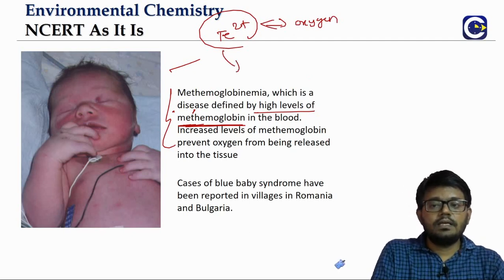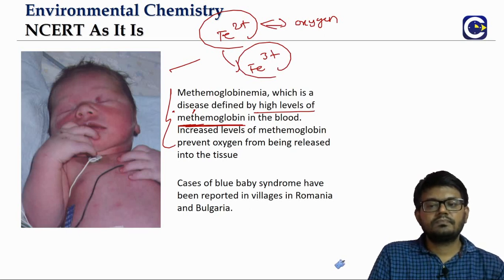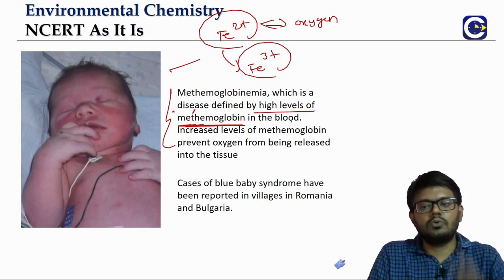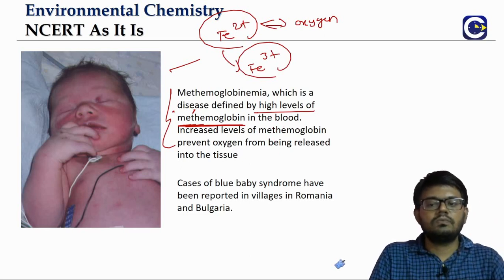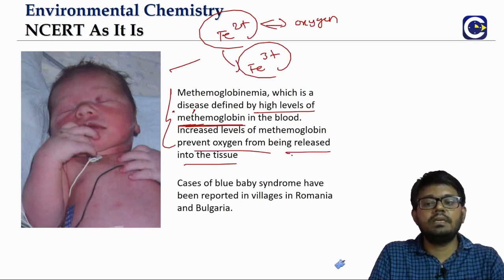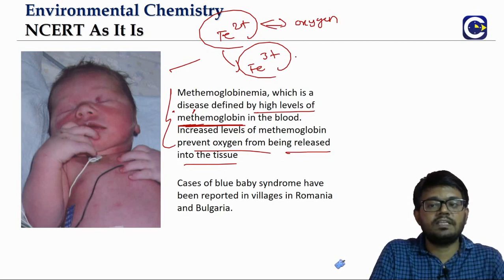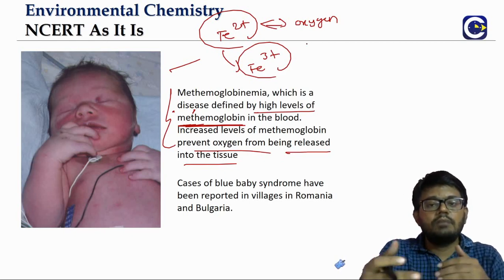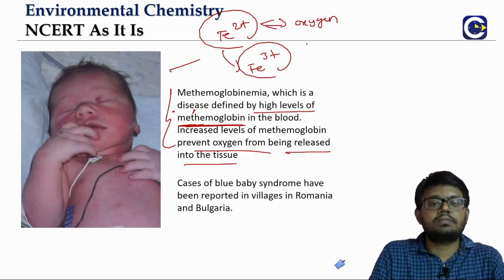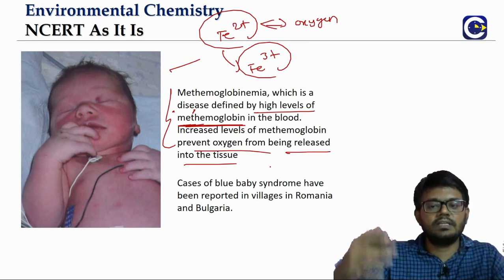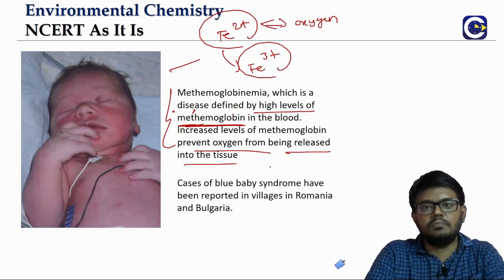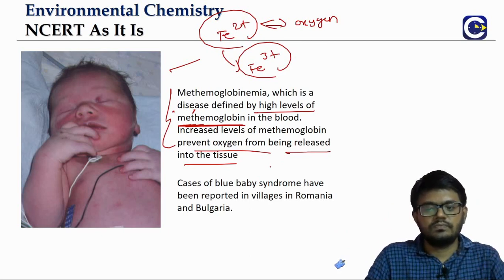But when this Fe2+ gets converted to Fe3+, that is what we refer to as methemoglobin. When the methemoglobin levels are increased, it will prevent the oxygen from being released to the tissues, because Fe3+ will not be able to transport the oxygen as effectively as Fe2+. So thereby the oxygen availability for the tissues and the other parts of the body will be reduced.